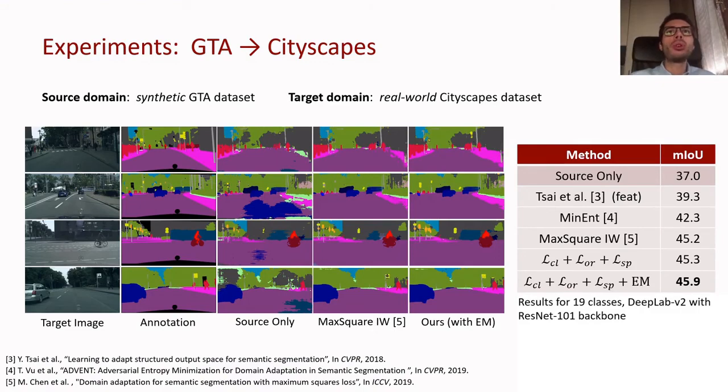We evaluate our approach on two widely used synthetic-to-real adaptation benchmarks. In the first scenario, we consider the GTA5 and Cityscapes datasets. We compare our model to several state-of-the-art methods, which, similarly to us, resort to a direct or indirect form of feature-level regularization. The table on the right contains some numerical results in terms of mean intersection over union, computed over the Cityscapes validation set. Our method brings a strong improvement with respect to the source-only training, as well as to the other competing approaches. In addition, our method in general leads to less noisy and more accurate segmentation maps, even on more difficult classes such as sidewalk, bus, or traffic sign.